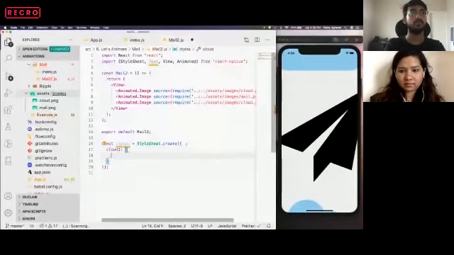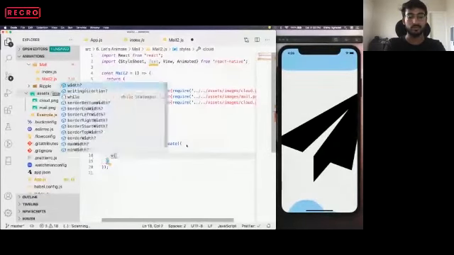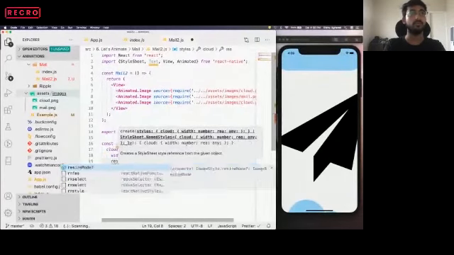Let's say cloud one. First define its cloud style. Let's say width is 50 and the resize mode is contain.